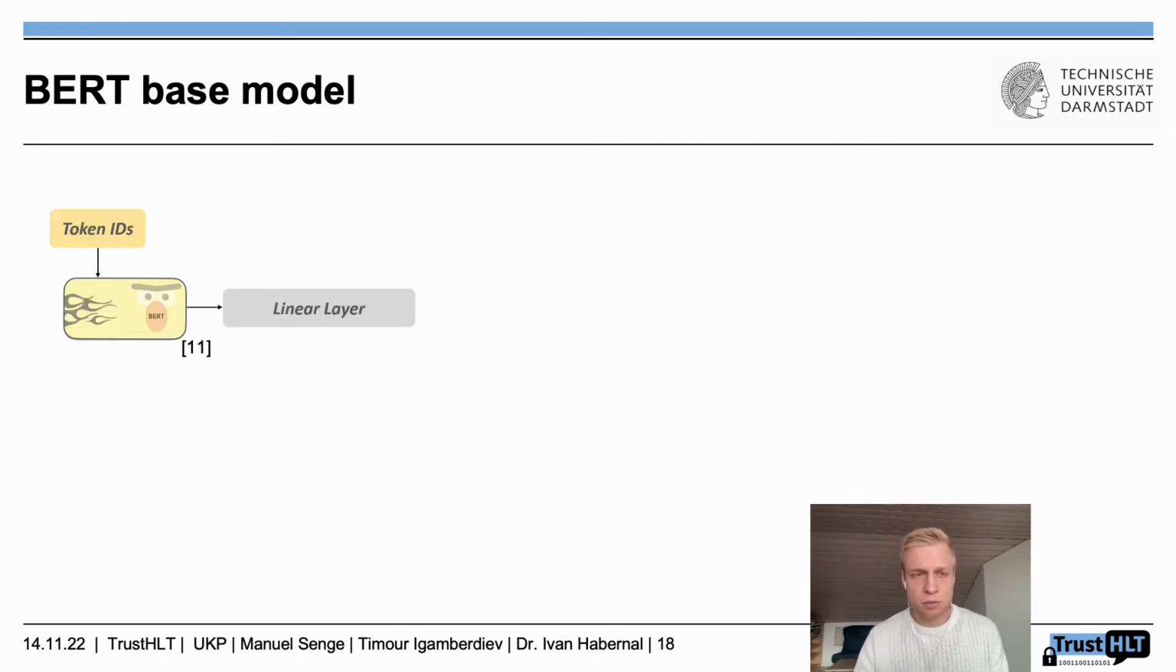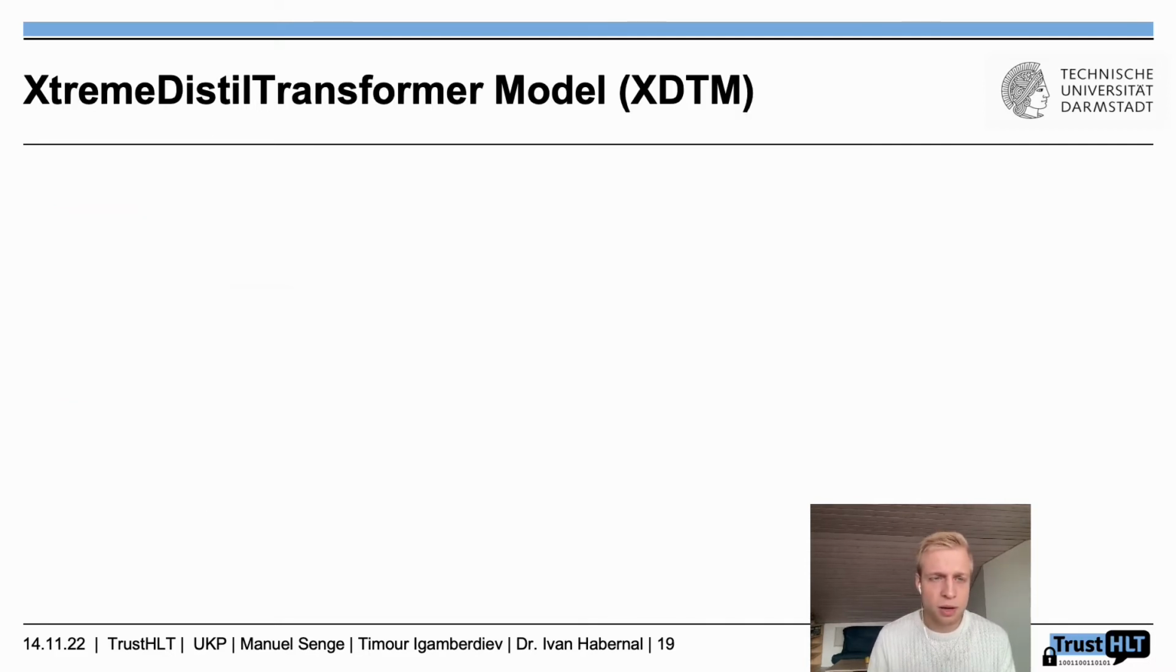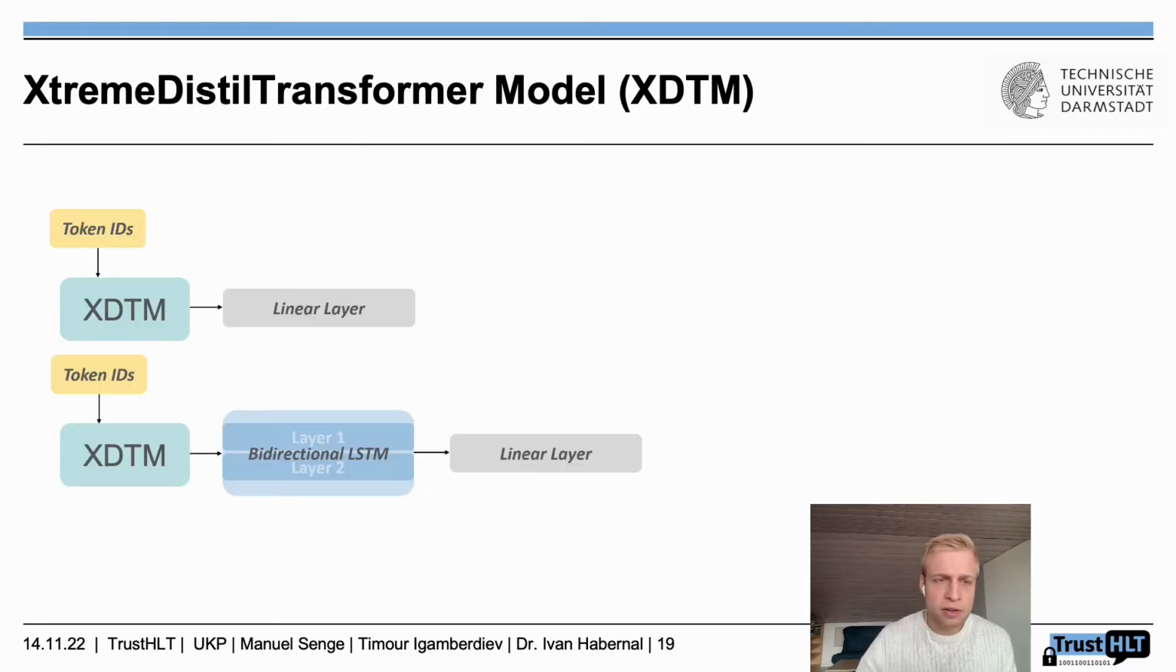For our models, we used the BERT-based model, where we had 2 different settings. The first one was we had a linear layer at the very end of the BERT model, and then also one where we had a bidirectional LSTM in front of the linear layer. Additionally, the models without the LSTM, we trained them with fine-tuning the last 2 layers and fine-tuning all layers. Then as well, we had the extreme distilled transformer model, where we had very similar settings to the BERT model.